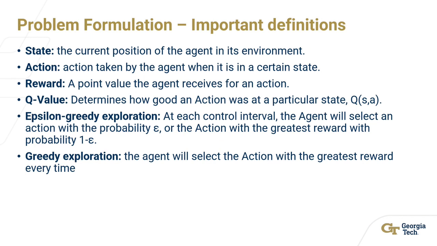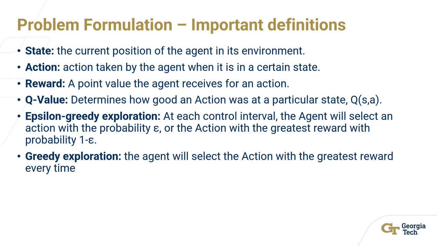So before I get too deep into the problem formulation, I wanted to talk about a few important definitions. The first one being the state. This is the current position of the agent within its environment. Then there's the action, which is the action that's taken by an agent when it's in a certain state. The reward is a point value that the agent receives for doing an action. The Q value determines how good an action was at a particular state.